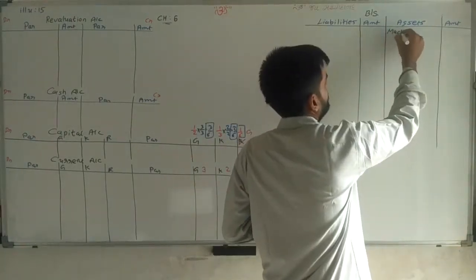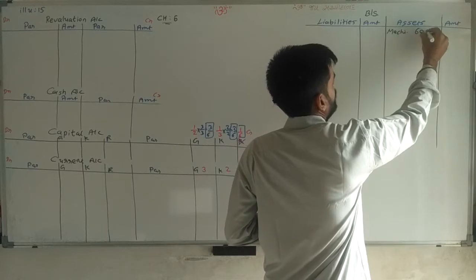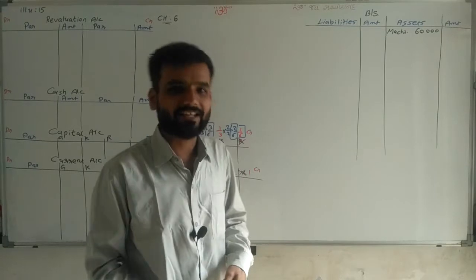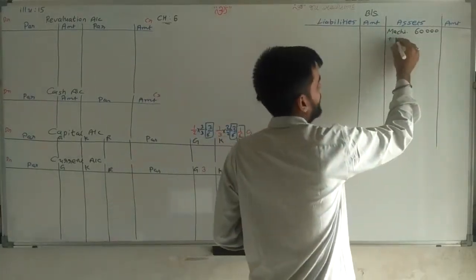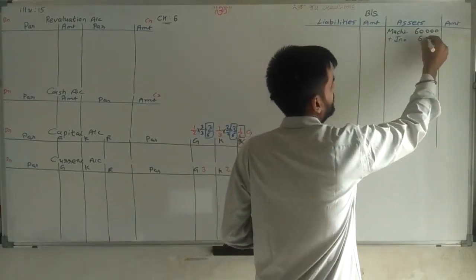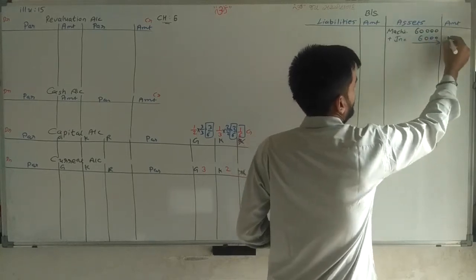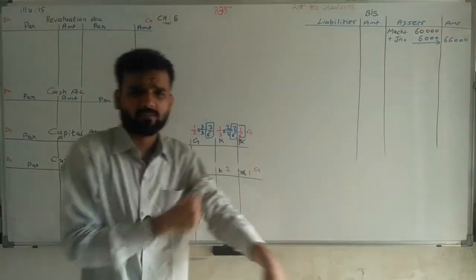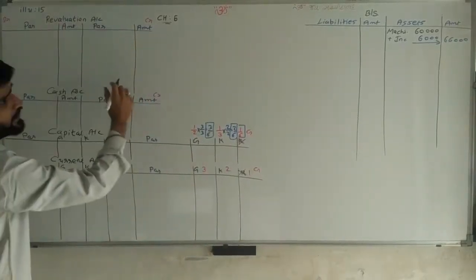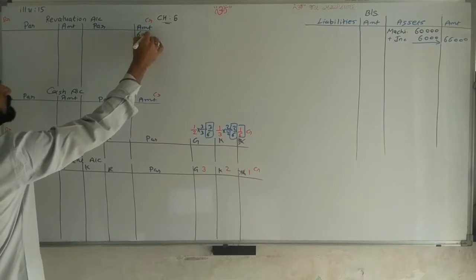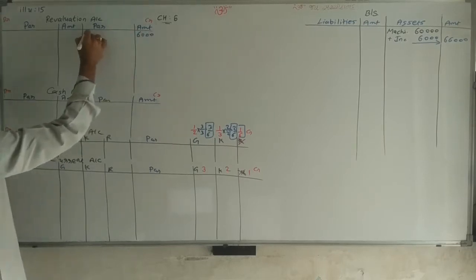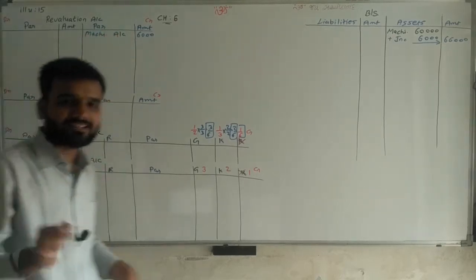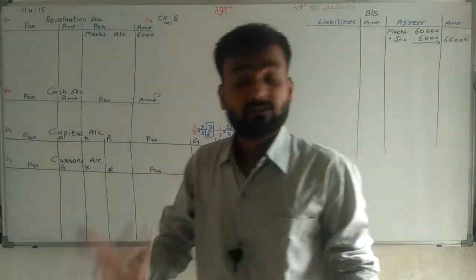So machinery 60,000 rupees, and on 60,000, 10% increase. So plus increase in the value of machinery 6,000. Total we are getting 66,000. And, sir, asset value increase means happy. Happy means the revaluation account is credited with 6,000 rupees, machinery account, that's it.